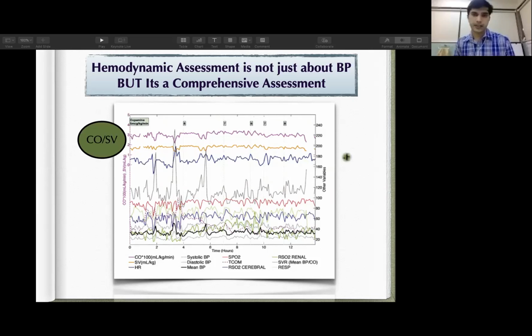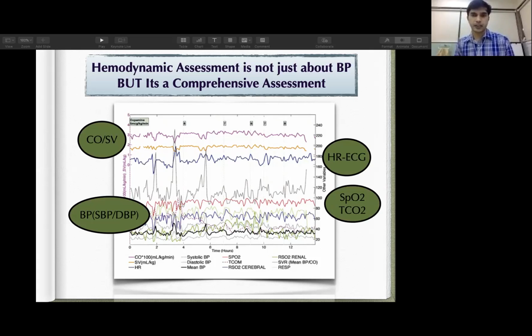This machine is measuring heart rate with the use of ECG. This machine is measuring blood pressure, like systolic blood pressure, diastolic blood pressure by an invasive technique. This machine is giving an idea about your SpO2 and transcutaneous CO2 level.